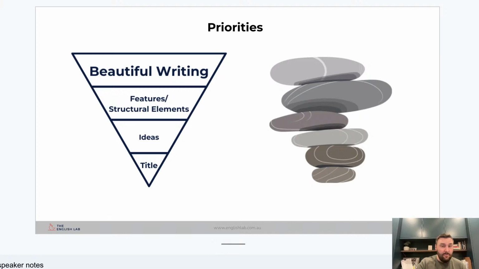What I'm seeing a lot of from students is their understanding of this task being upside down, where they think, hey, if I just go in there and write this beautiful piece, they'll just be blinded by how fantastic it is and I'll get a 10, or I'll do really well on it. And then at the end, oh yeah, the title will kind of get in there, and we're turning it upside down. So I'm not saying that none of these are important or that one of them is more important than the other. What I'm saying is that the title must be in there. And if we're putting it there as an afterthought and we're not really thinking about the ideas because we're too focused on, I'm going to pre-write the world's nicest piece about personal journeys or whatever it might be, then we get really heading off down the wrong path.